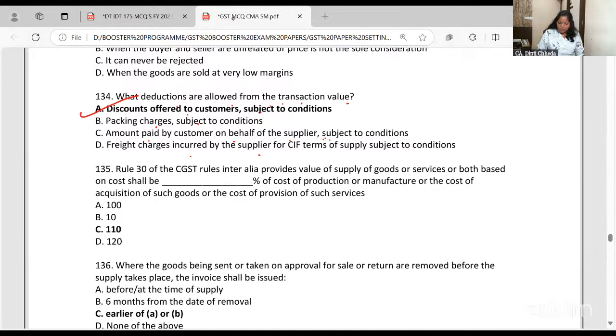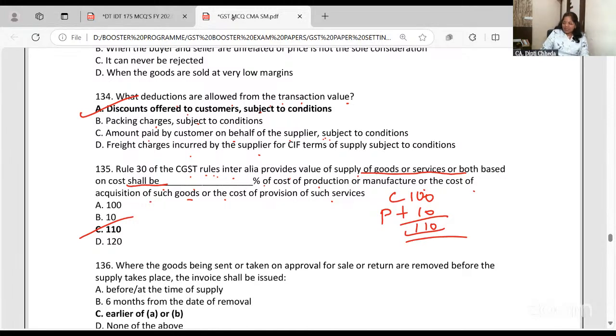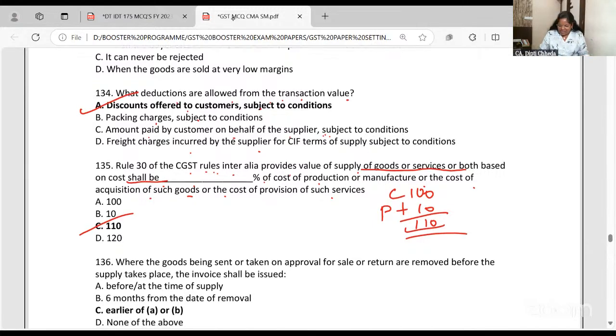No. Rule 30 of the CGST Rules provides that if you cannot decide the value of the goods or services based on arm's length, then on cost, it will be 110% of the cost of acquisition of goods or service. So assume 100 is the cost and profit margin is 10, and take it as transaction value, if you cannot derive the transaction value in the routine way.